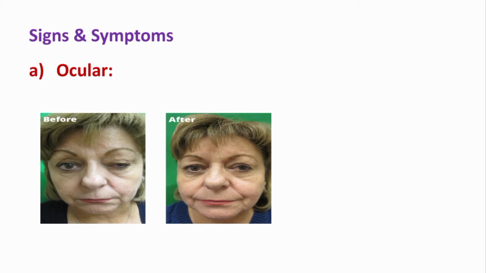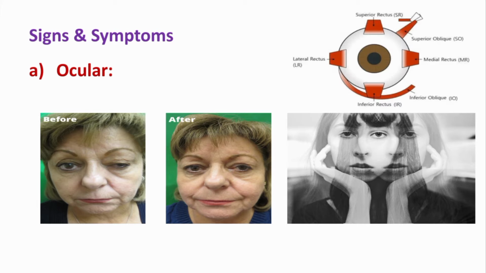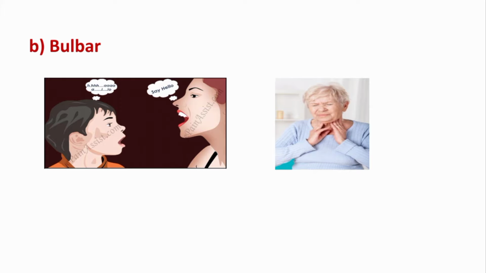Then another sign is seen which is called diplopia, which means double vision. Then there is also weakness of extraocular muscles in certain patients. Regarding bulbar manifestations, which are related to the brain stem, some patients have dysarthria, which means weakness of the muscles of speech. Then some patients present with dysphagia, which means difficulty in swallowing. Some complain of facial weakness and regurgitation of food or liquids from the nose.